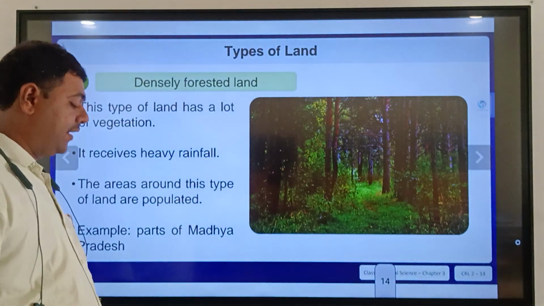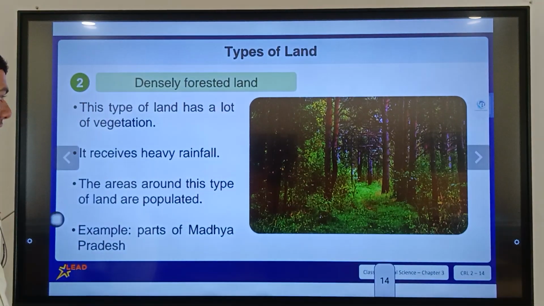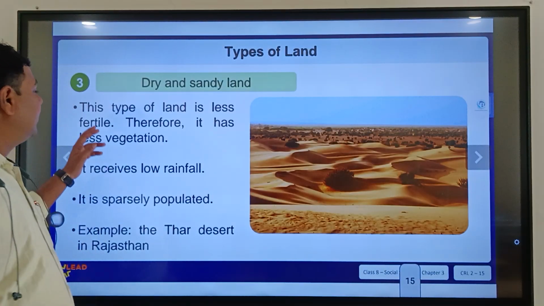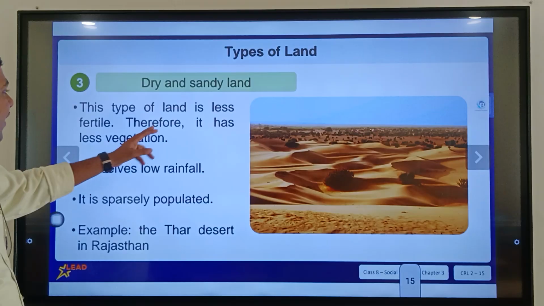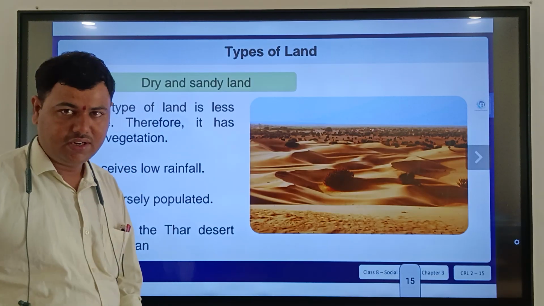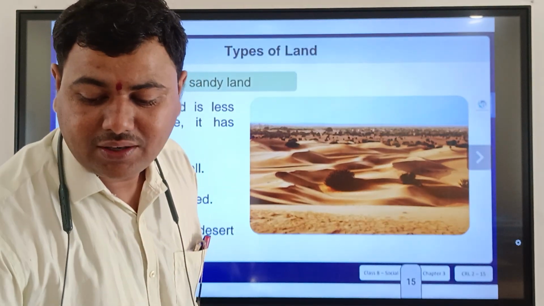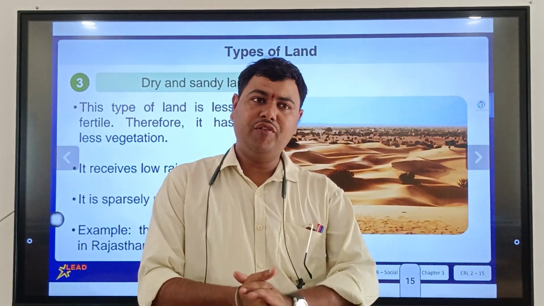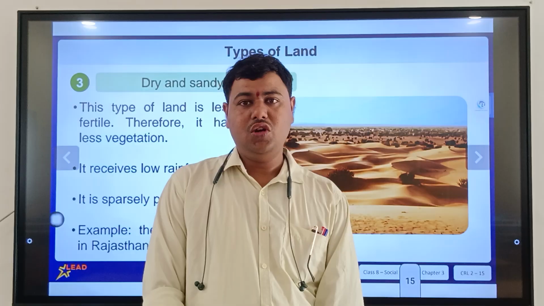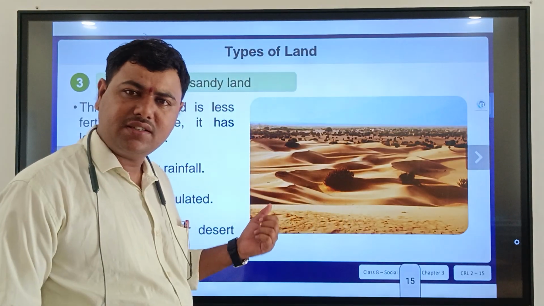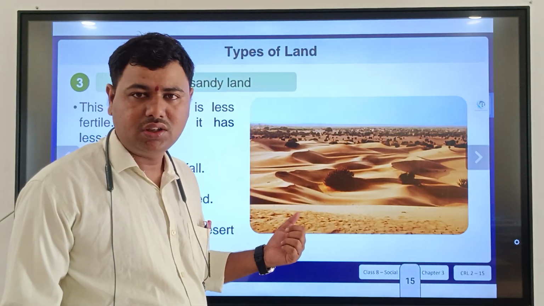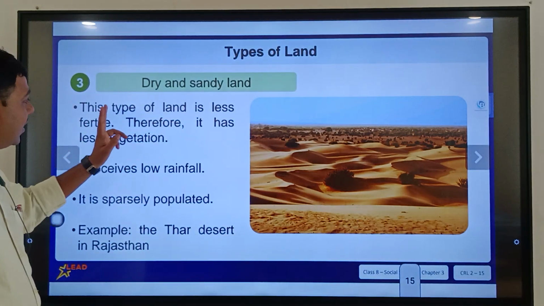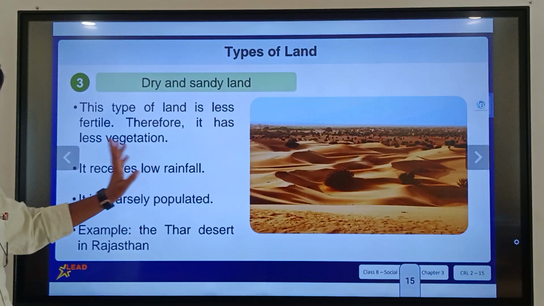Next is the dry and sandy land. This type of land is less fertile, therefore it has less vegetation. For growing crops and for growing plants, what do we need? We need fertile land. So can we find fertile land in the desert? Absolutely no.